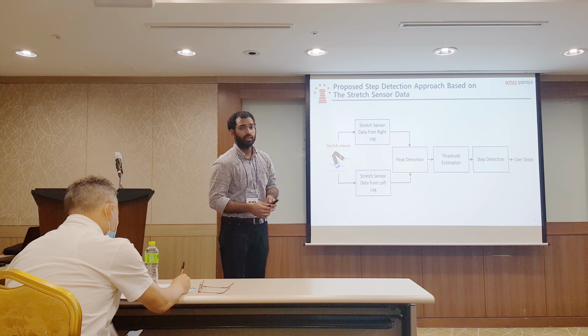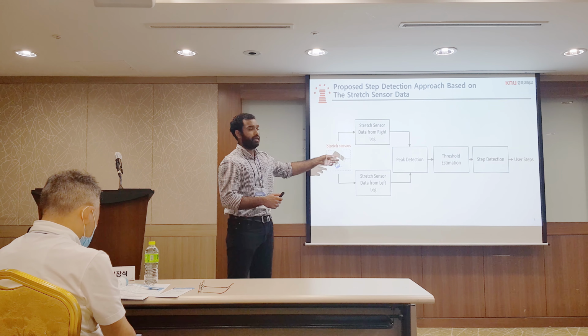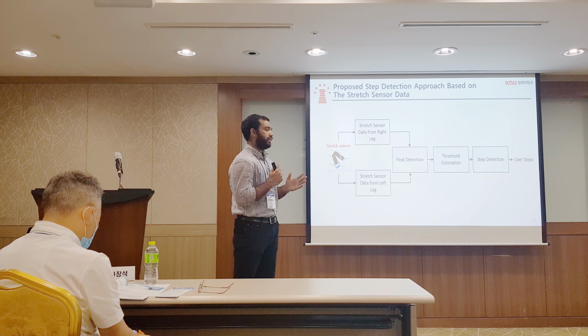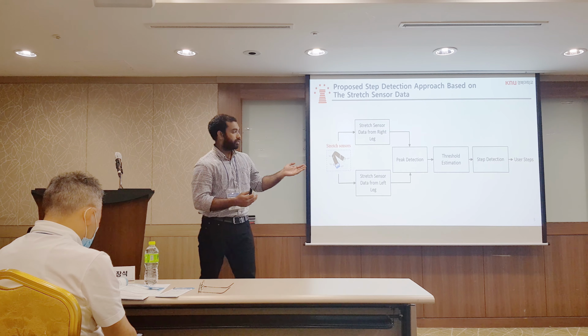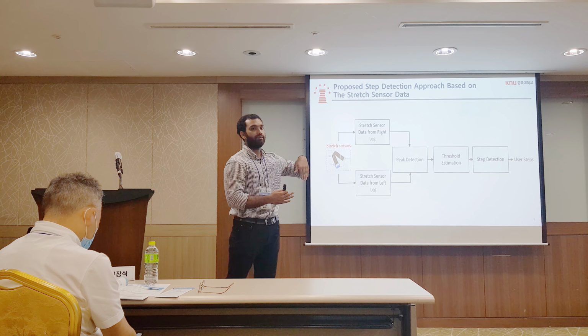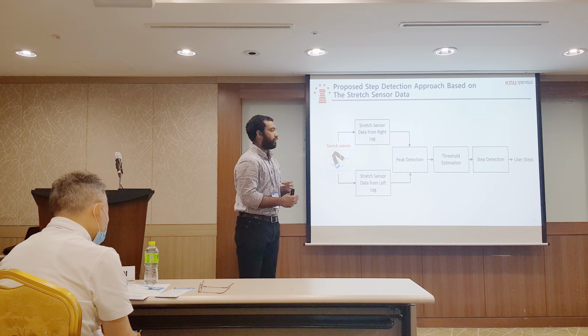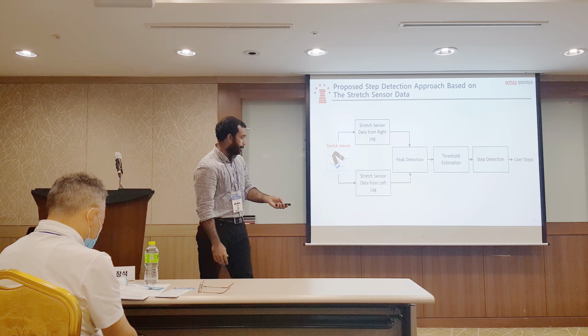So here is the proposed approach. We attach the stretch sensor on the right leg and left leg of the user, and we use a peak detection algorithm. Based on the characteristics of the stretch sensor data, we first perform threshold estimation. Based on continuous and random experiments, we analyze the characteristics of the stretch sensor data and identify the peak. First we define a threshold for one user, and based on that value we do the experiment again and identify the steps.